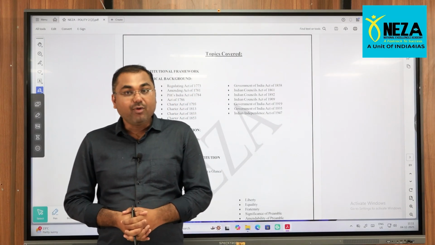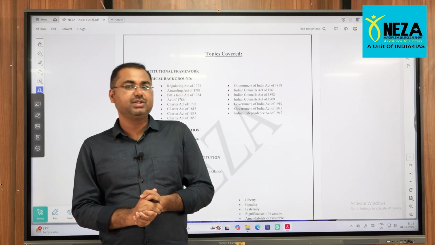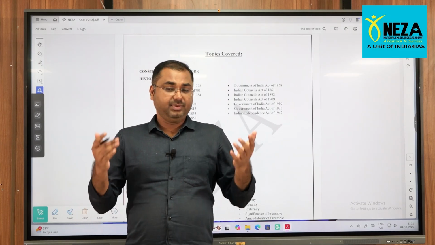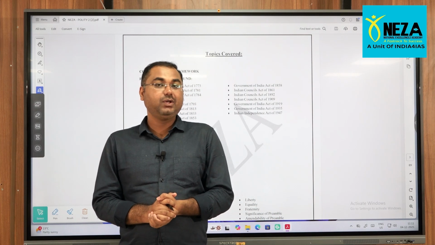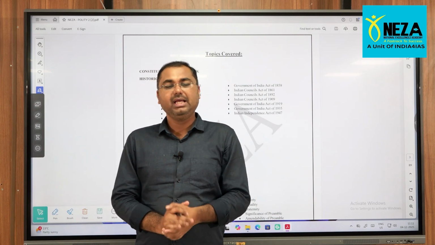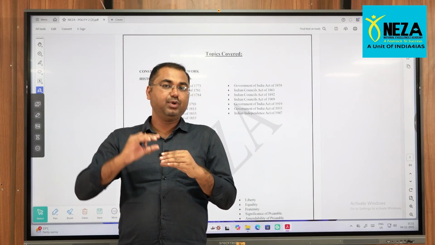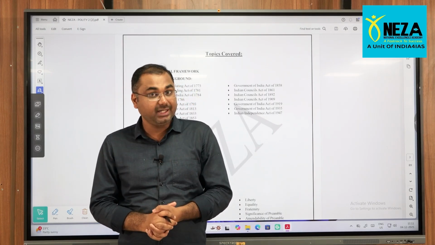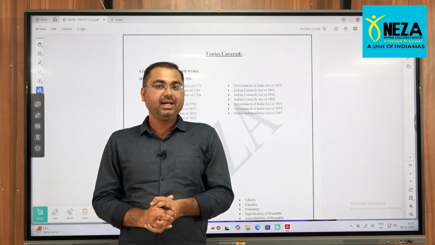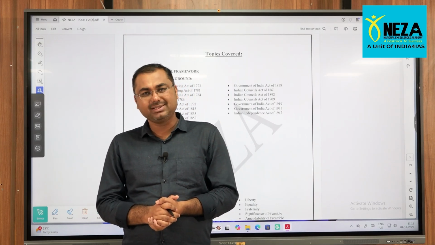Well, after knowing the simple meaning of constitution, Indian constitution and all, now it is quite interesting to know how today's Indian constitution evolved. The background for this is somewhat associated with your modern Indian history also. In that, you might have heard about the Battle of Plassey, Battle of Buxar and all.